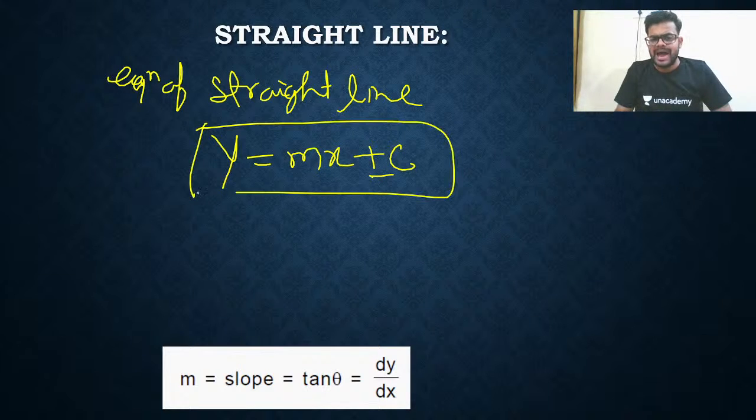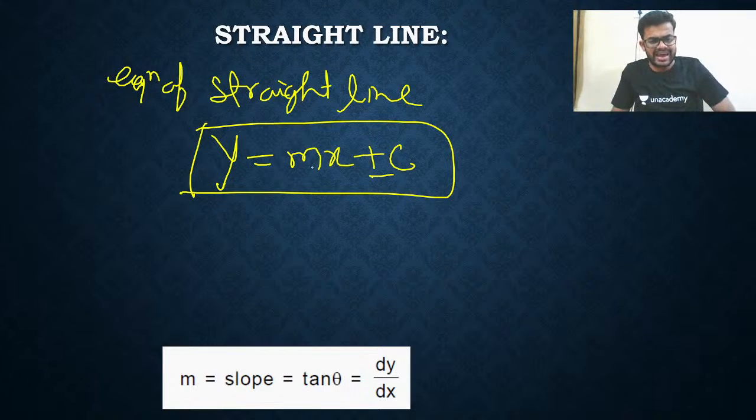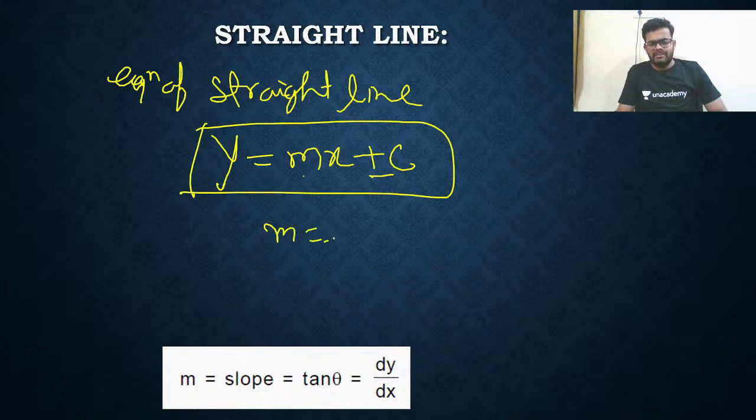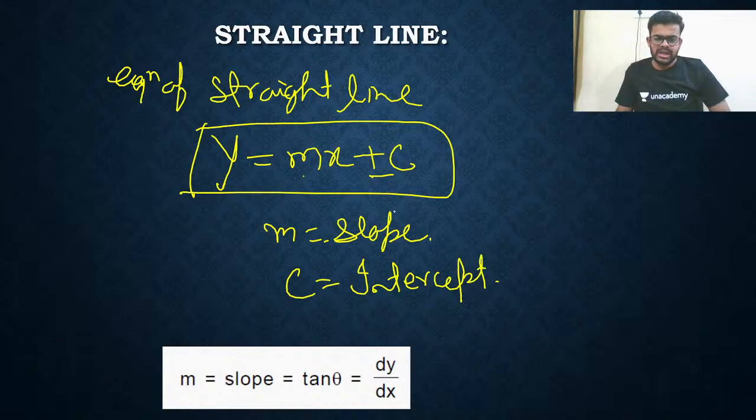What is the meaning of that? Y is the quantity on the y-axis, x is the quantity on the x-axis. M is called slope, and c is called intercept. So simply speaking, this equation is called the intercept form of the straight line.